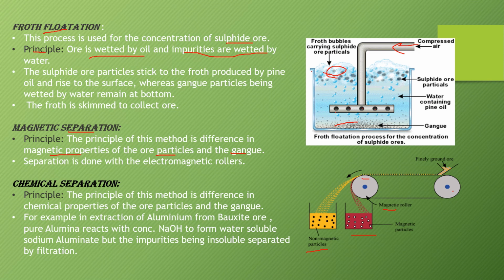Now the next method is chemical separation. The principle of this method is the difference in the chemical properties of the ore particles and the gangue particles. For example, in the extraction of aluminium from bauxite ore, that is alumina, Al2O3, reacts with concentrated NaOH to form sodium aluminate, which is soluble in water, and the impurities, being insoluble, can be separated by filtration.